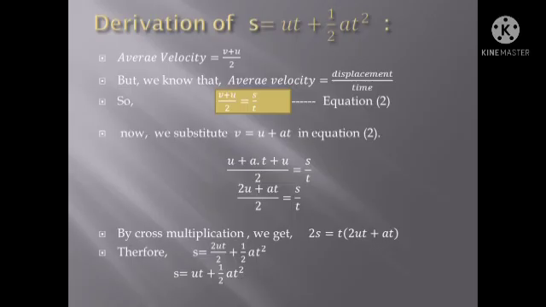By cross multiplication we get 2s is equal to t into 2u plus at. So 2s is equal to t into 2u, 2tu plus t into at, that is at square. s is equal to 2ut by 2 plus at square by 2. s is equal to ut plus half at square. This is the second kinematic equation.